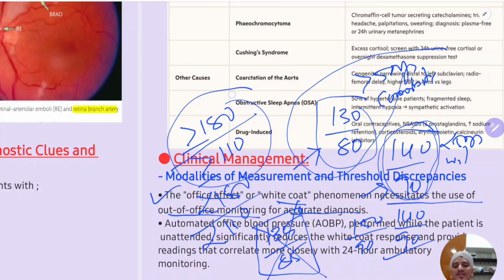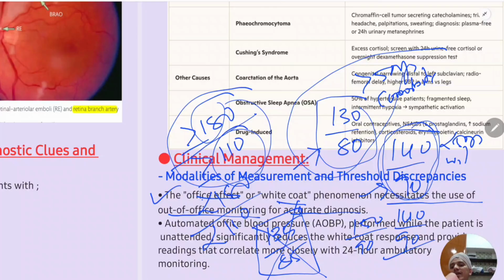Okay, but if it is less than 180 systolic and less than 110 diastolic, then you ask the patient to take the BP measurement over 2 to 3 visits of your clinic. If there is persistent elevation in the BP, then you start the antihypertensive drugs with lifestyle advice. Okay, this is how you will measure the BP.